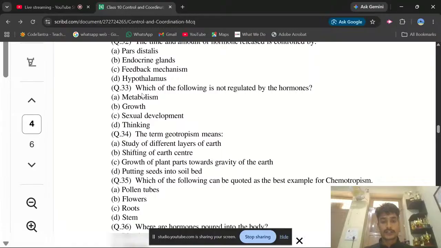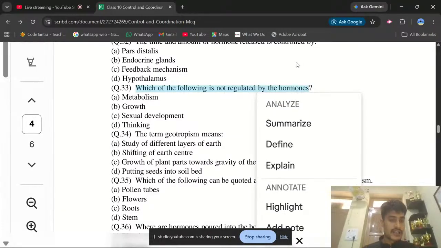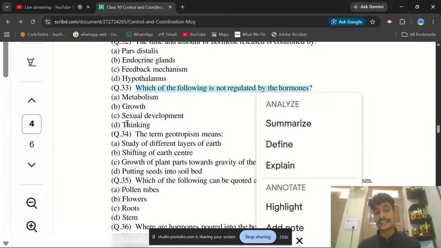Which of the following is not regulated by hormones? हार्मोन से कौन सा चीज रेगुलेट नहीं किया जाता है? So as we discussed in the classes, our growth is determined by hormones and that is again produced by our pituitary gland. If you're talking about sexual development, so increasing your body size, getting a mustache and beard,